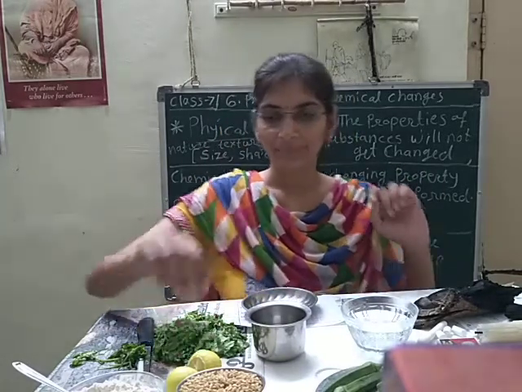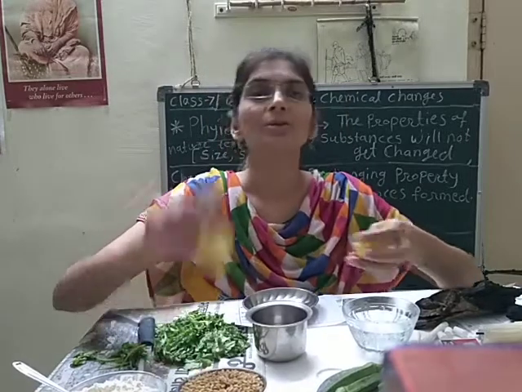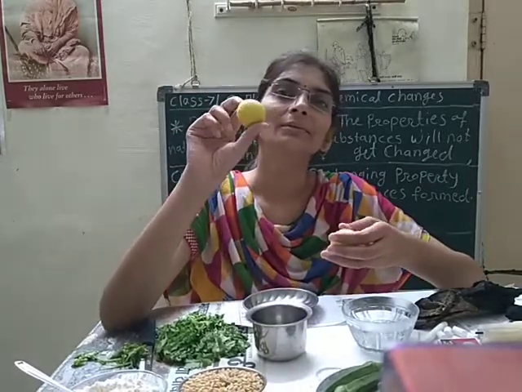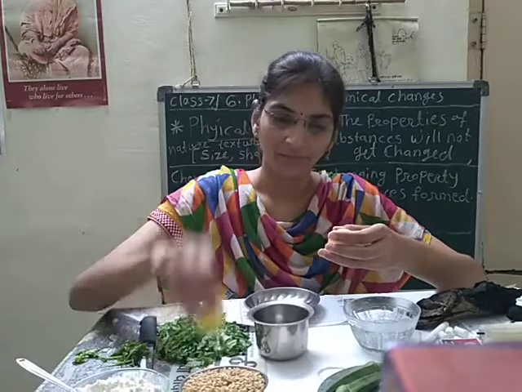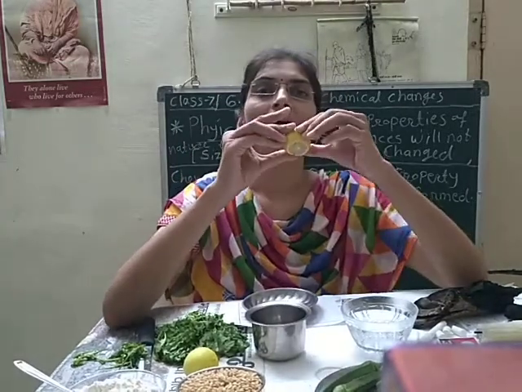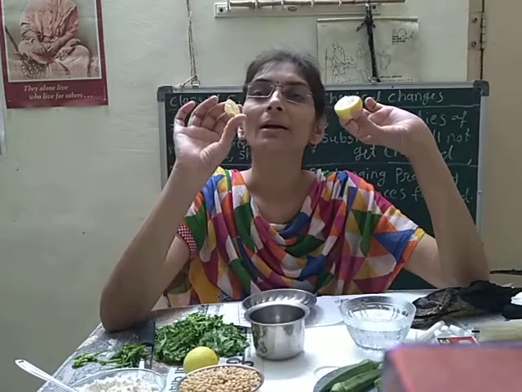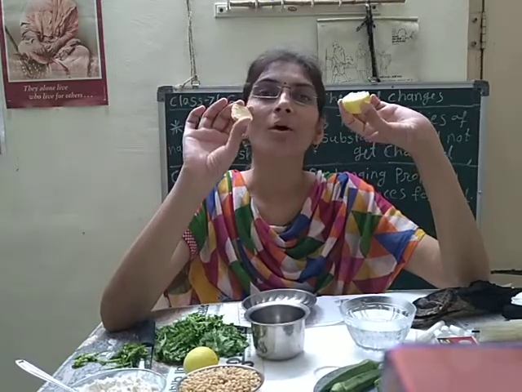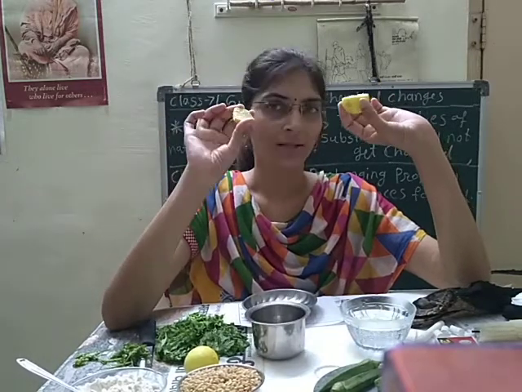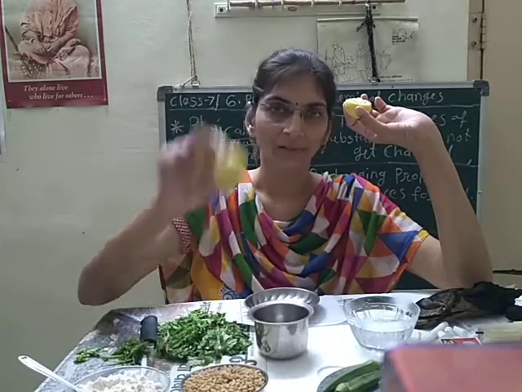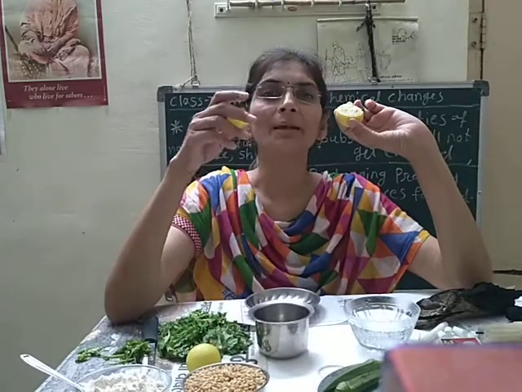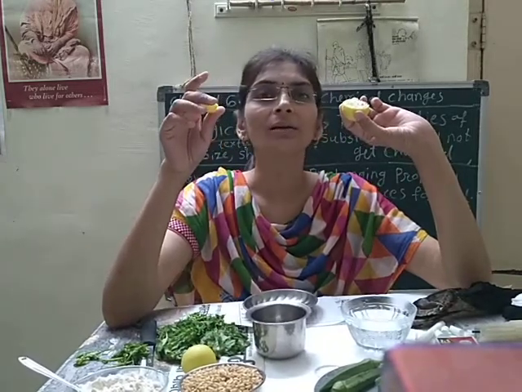Another example I will give. You can see this is lemon. This is also lemon. But if I cut that lemon, what will happen? It will get converted into small pieces. Yes, you can see that. But that small piece also has the property of lemon, as this whole lemon does. So the property is not changed here.